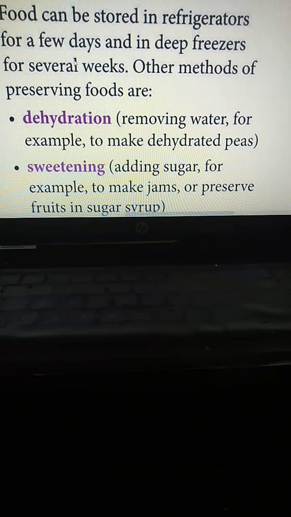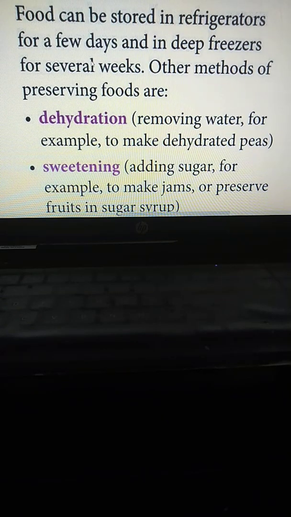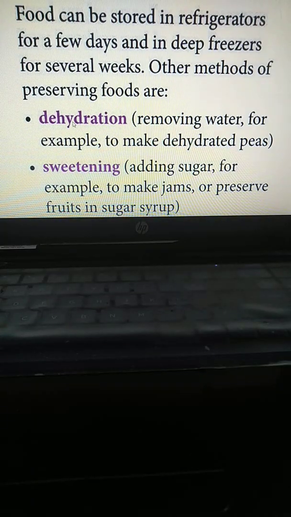Then it is written that food can be stored in refrigerators for a few days and in deep freezers for several weeks, right? Because we all use the fridge to store our food, and keep food in the freezer for several weeks.